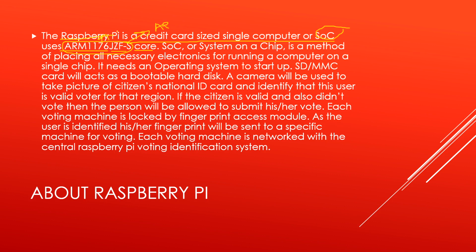It's a hardware kit. A system on chip is a method of running a computer on a single chip. It usually acts like a computer, connected to a monitor. We have CPUs which give information to the monitor, but the CPU size is very huge.